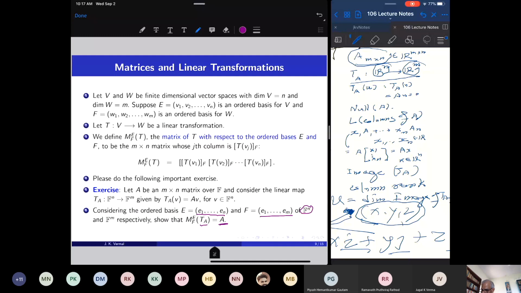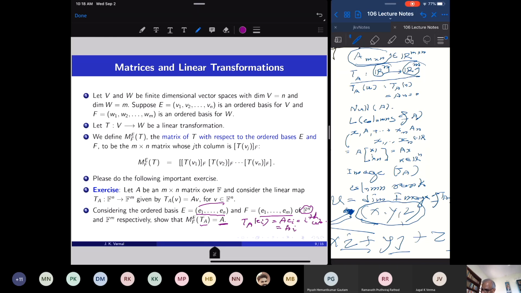So how to find the matrix of TA? Well, operate TA on E1 up to En. What is TA of Ei? It is equal to A times Ei, which is the ith column, which we are writing as Ai.